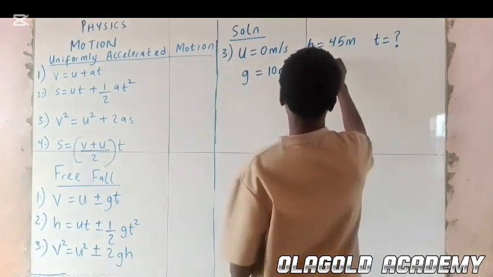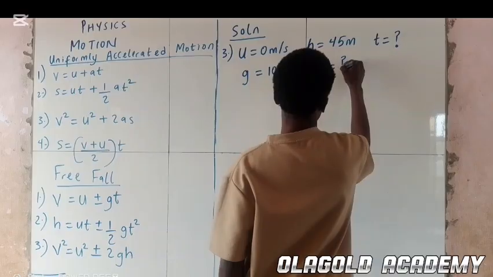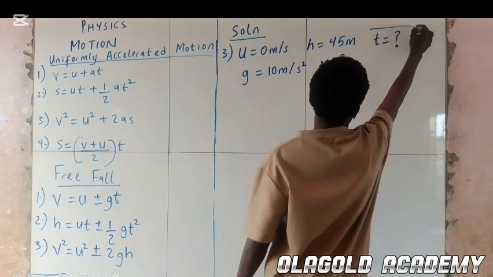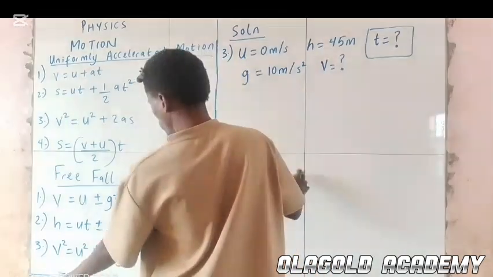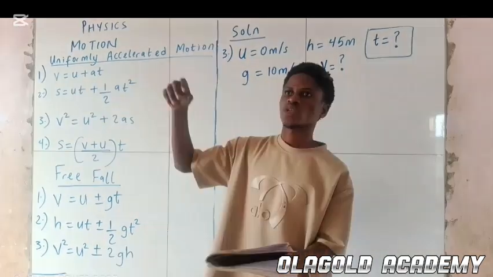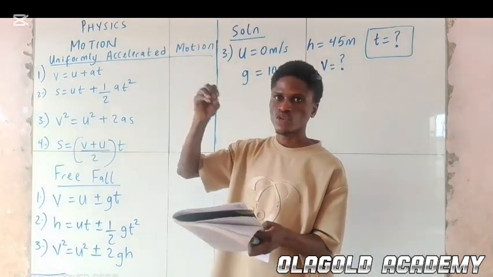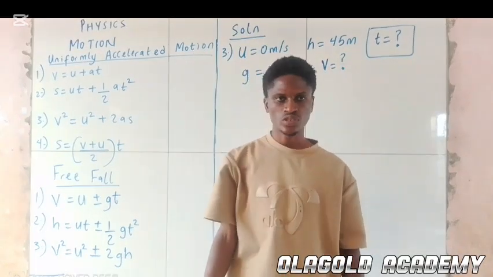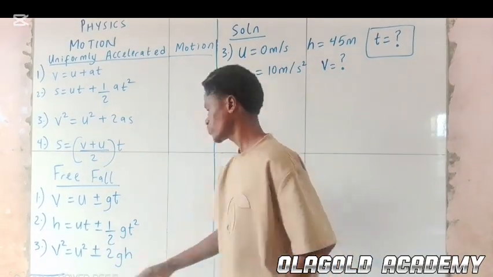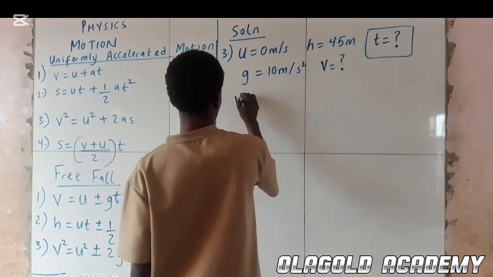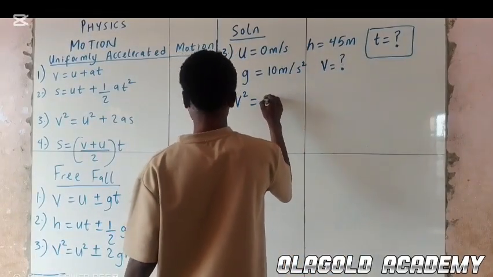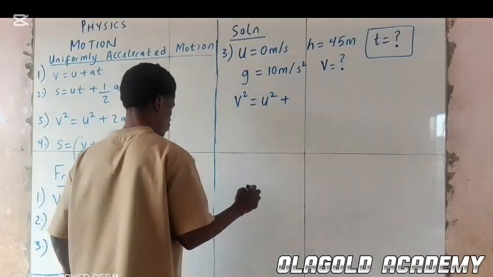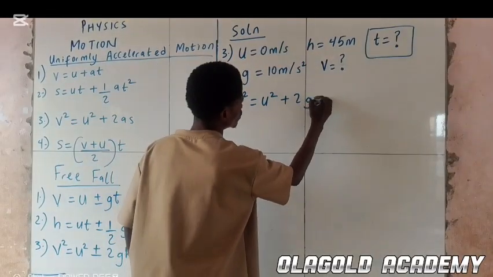So v equal to question mark. We're going to make use of this formula here. From the question, the orange drops to the ground, so it is positive. So we have v squared equal to u squared plus 2gh.